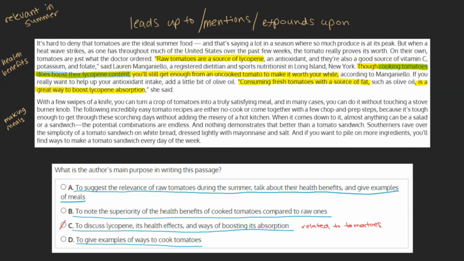And D. To give examples of ways to cook tomatoes. Although the end of the second paragraph sounds like it will precede some tomato recipes, the text tells us that the following incredibly easy tomato recipes are either no-cook or come together with a few chop and prep steps. So aside from this choice not mentioning any of the information mentioned in the first paragraph, it wouldn't even be accurate to say the main purpose of the passage is to give examples of cooking tomatoes. This can be marked as incorrect, and our original answer, choice A, can be marked as our final answer.